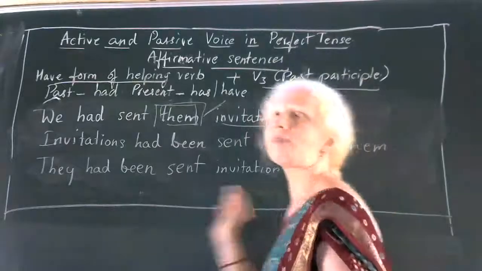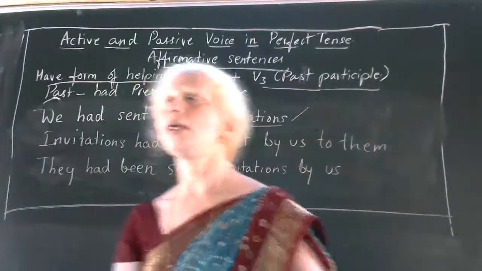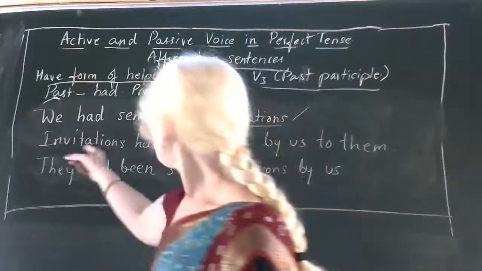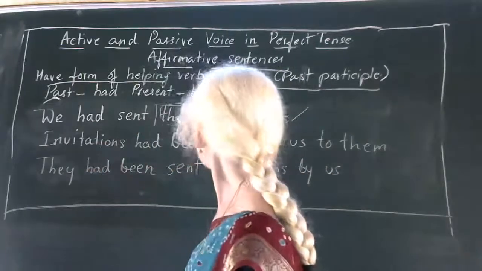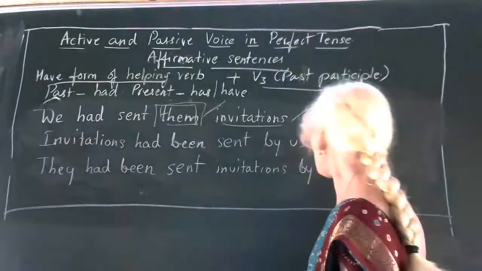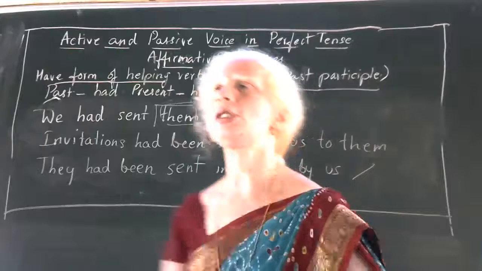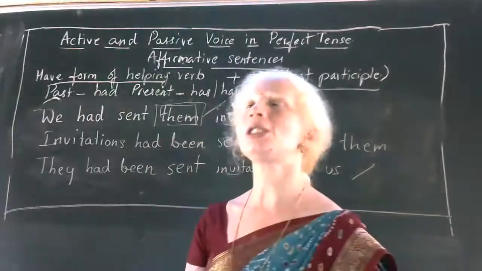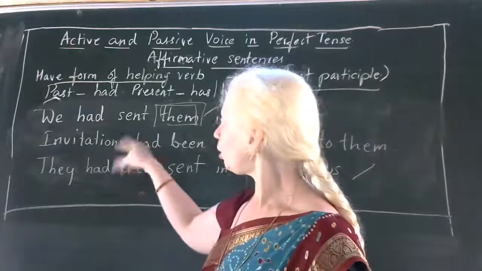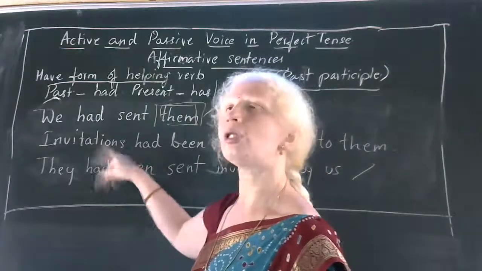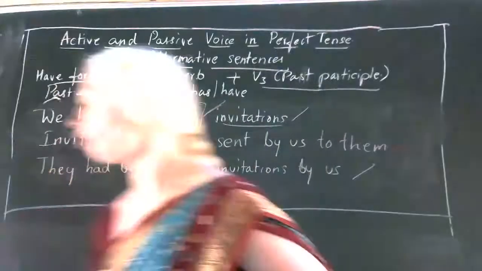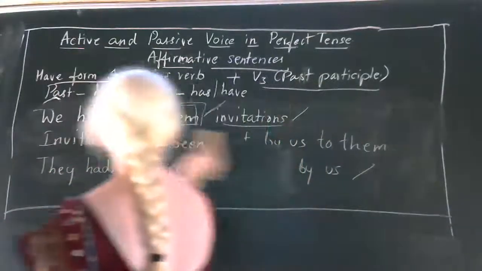Very good. Right. Okay, this is how you can write it in the other way. So, invitations had been sent by us to them. Then, they had been sent invitations by us. So, this is how, if there are two objects in a sentence, you can write that sentence in these two ways. Okay. Now let us go for another example.